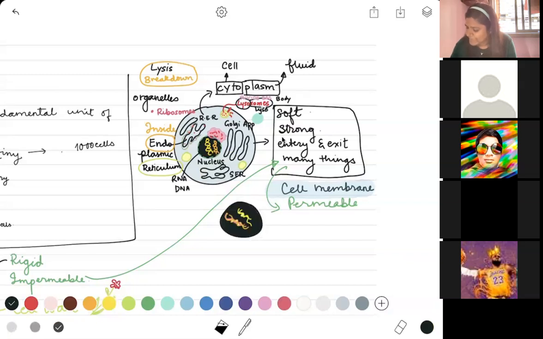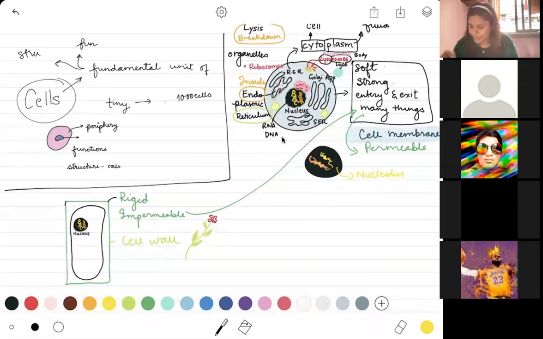So this entire thing in the middle is called the nucleolus. Nucleolus is something which is present inside the nucleus, and it contains all the DNA and basically all the genetic material. So that is your nucleolus.